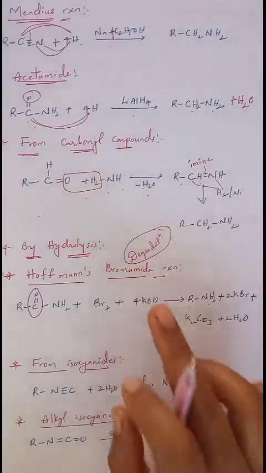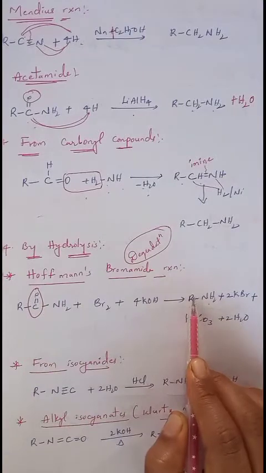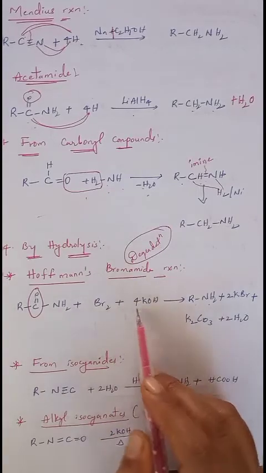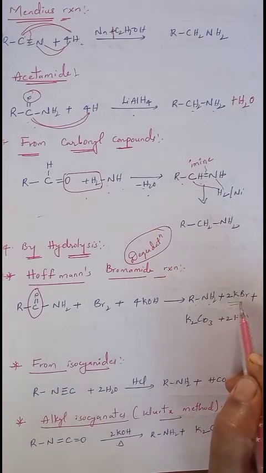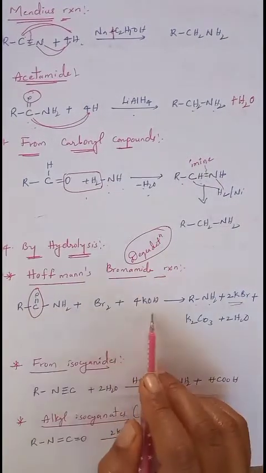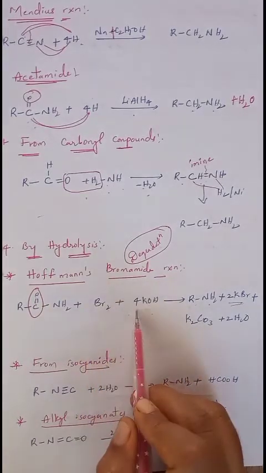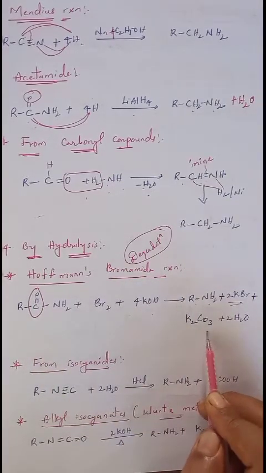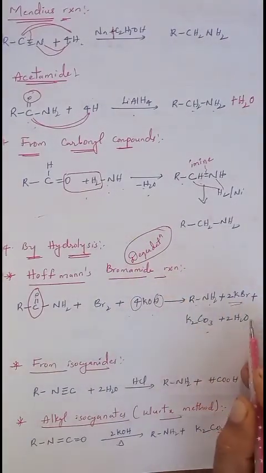Understand that in this degradation reaction the CO part is completely removed and RNH2 is obtained as the amine. The two bromines present here take the potassium, and 2 potassiums are released in the form of 2 KBr. The CO takes 2 more oxygens here, converts into CO3, and is added to K2. Still 2 more potassiums are there, right? So those 2 potassiums react with CO3 and convert into K2CO3. What is left now? 4 hydrogens and 2 oxygens. Those 4 hydrogens and 2 oxygens combine together and are removed as 2H2O.